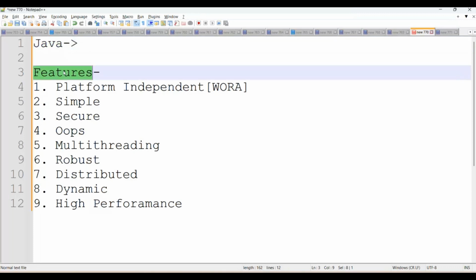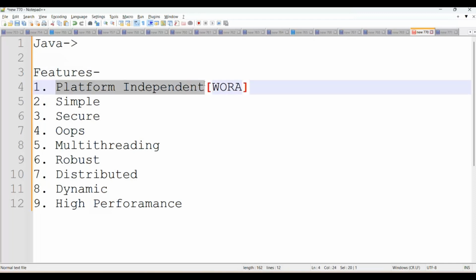Then why is Java so popular? Because of its features. Java is the first programming language that is platform independent. Platform means operating system. Java is an operating system independent programming language. That's called WORA, Write Once, Run Anywhere. The best example I'm giving here: suppose I'm using Windows, some of my friends are using Linux, some are using Mac, some are using Sun Solaris. Once I create the program in Windows, we are able to run this program in different operating systems. That's called WORA, Write Once, Run Anywhere.